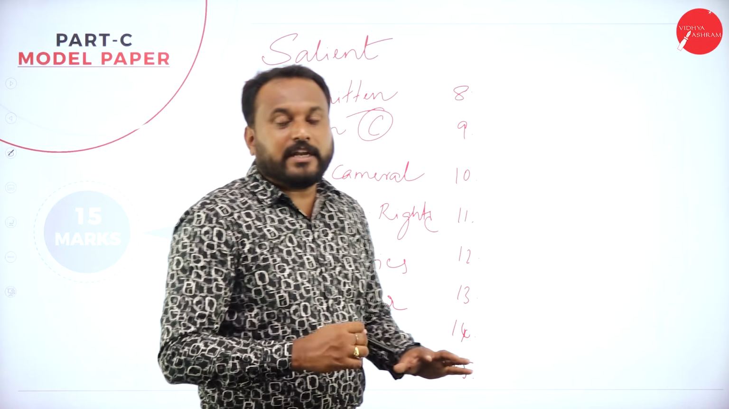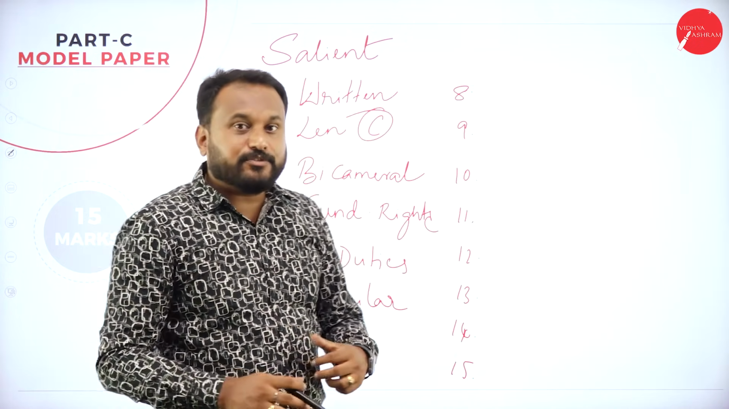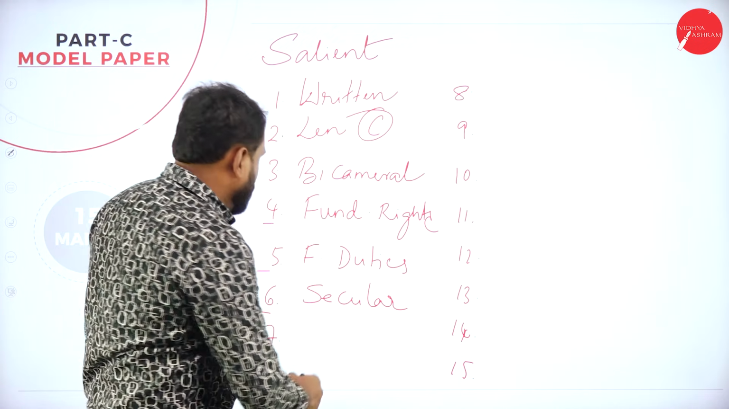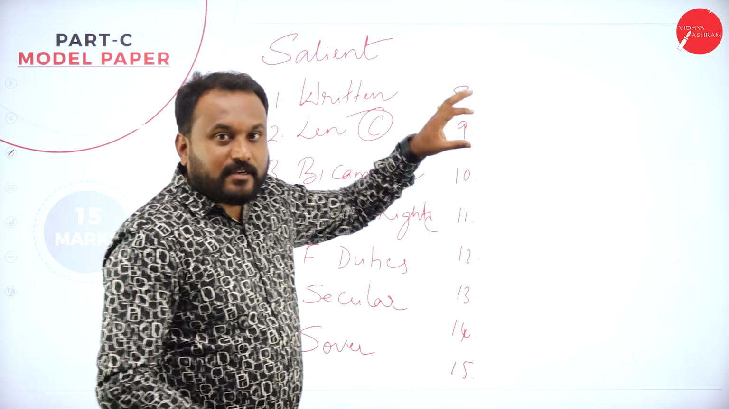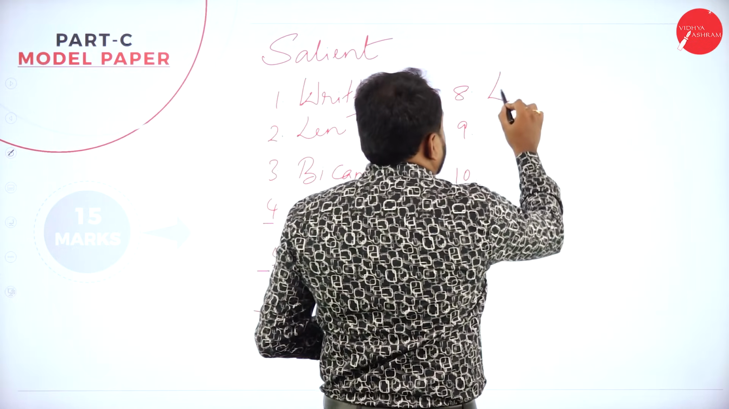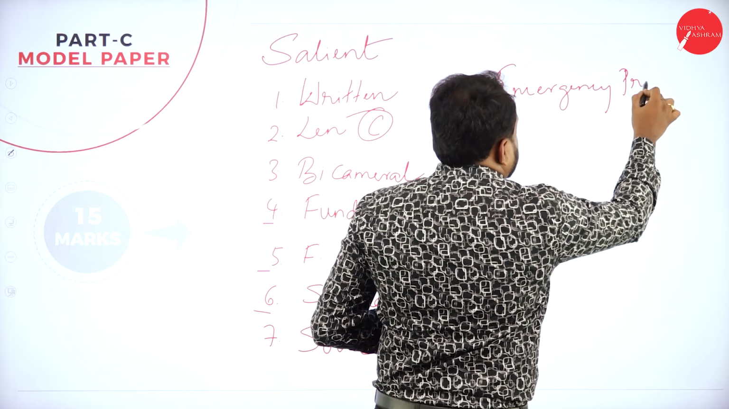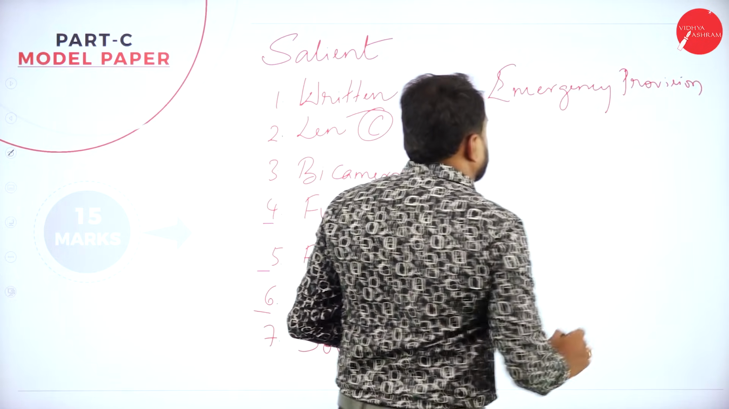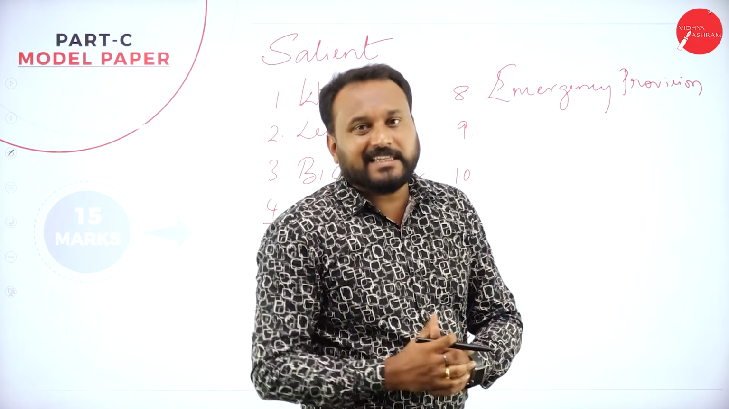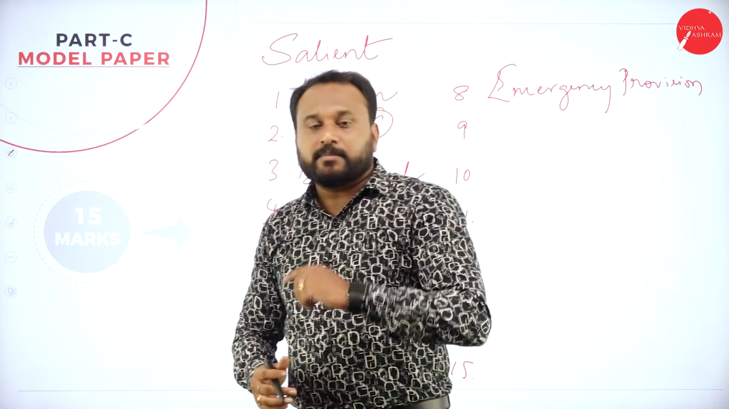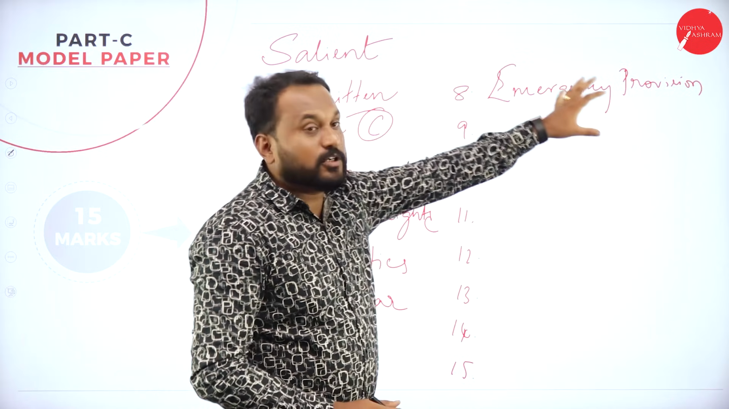Now for 7, a very important feature of our Indian Constitution is that we are sovereign. S for 7, S for sovereign. Now E for 8, we have E for emergency provisions. There are 3 types of emergencies which we have seen in the Constitution of India: national emergency, state emergency, and financial emergency. You can write more about this.